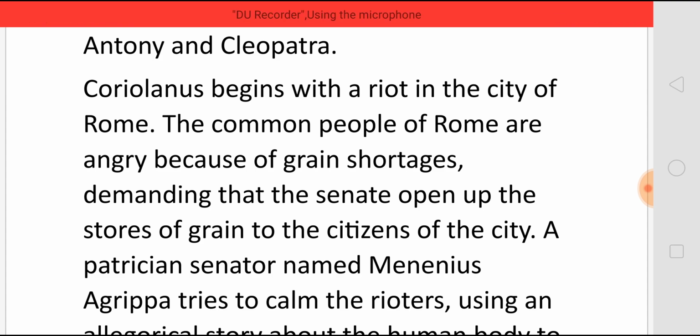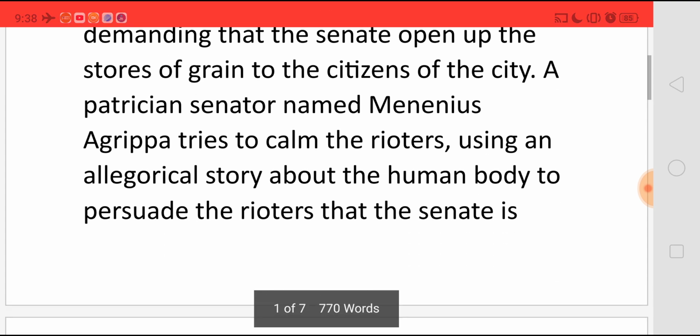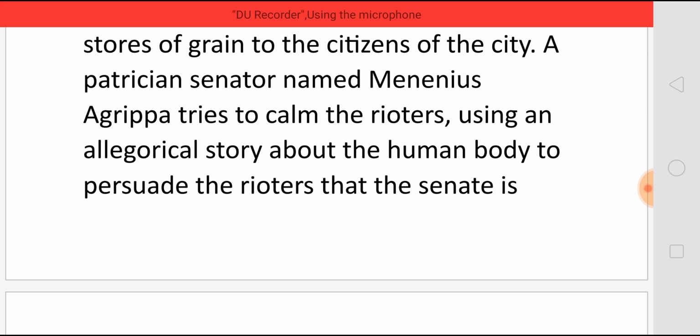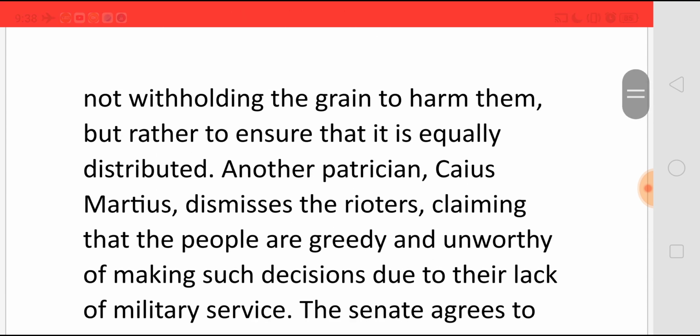A patrician senator named Minucius Agrippa tries to calm these people and uses an allegorical story about the human body to persuade the rioters that the Senate is not withholding the grains to do any harm to them, but it is withholding the grains only to see to it that the grains are equally distributed to all.